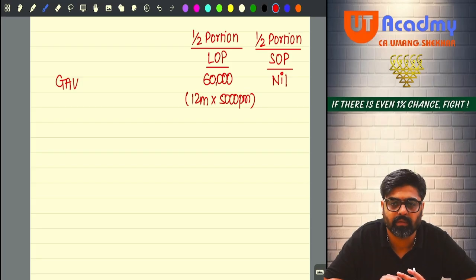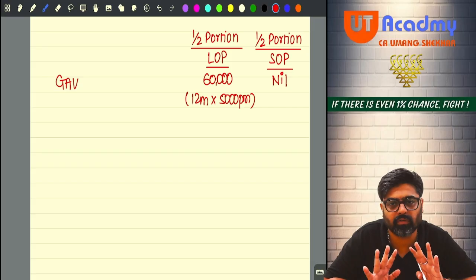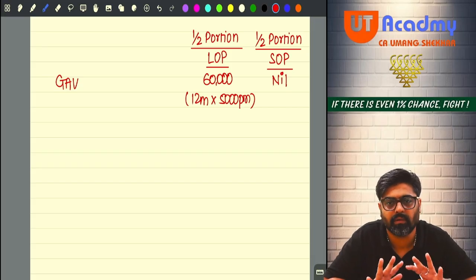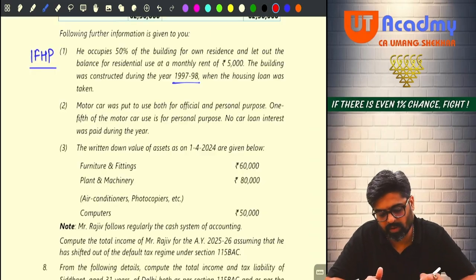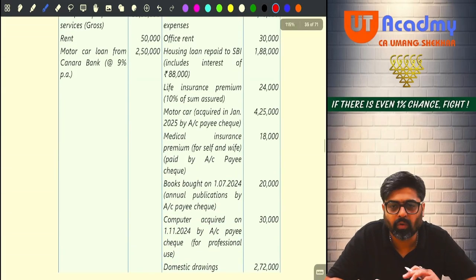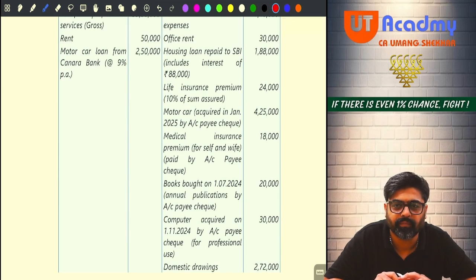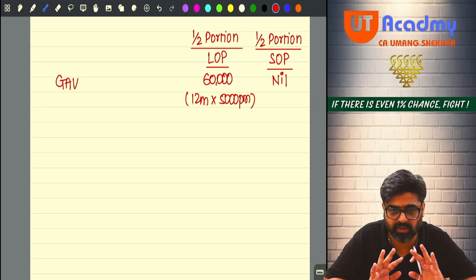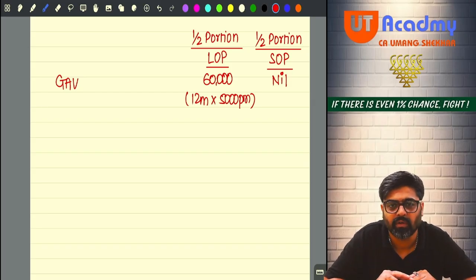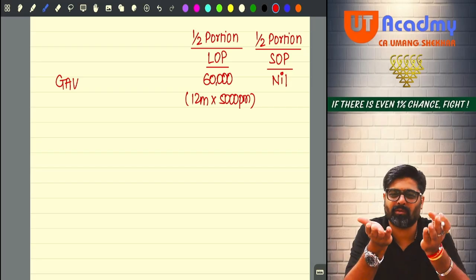Now pay attention. 5,000 per month into 12 months is 60,000 rent for this year. You have received? Go and check the receipt side. On your receipt side, you can see only 50,000 rent. Sir, but the rent was 60,000, no? If rent for the full year is 60,000, you should have received 60, no? Then why 50? Ayyo, let out period was 12 months.